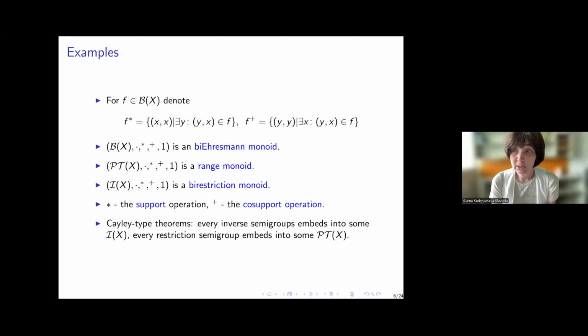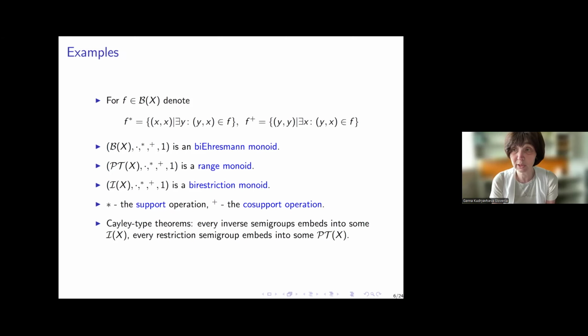So if you consider the monoid of binary relations, we can define star of a relation as its domain relation, plus of a relation as its range relation. And with respect to these operations, we obtain a bi-Ehresmann monoid, and this is our prototypical example. PTX, as I already said, is a range monoid, and IX is a bi-restriction monoid. Of course, it's also an inverse monoid. The star operation is sometimes called the support operation, and the plus operation is called the co-support operation.